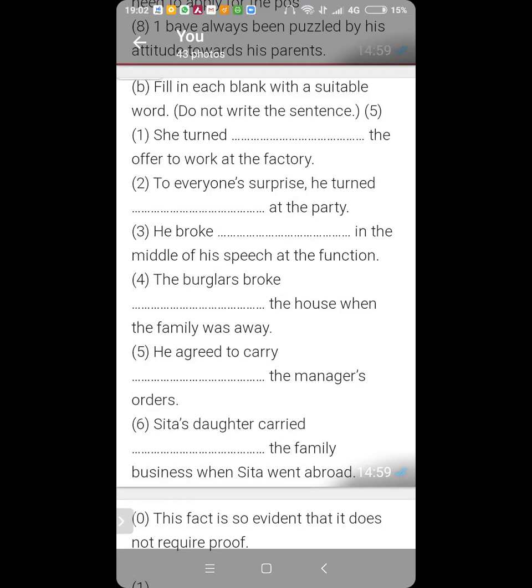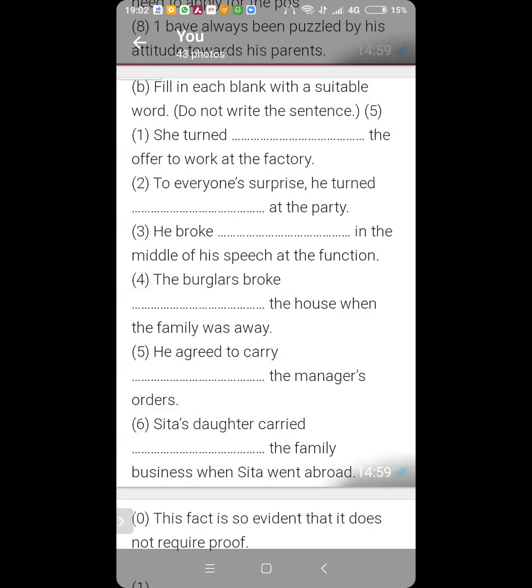And you cannot use turned from the party because the preposition at is coming after. So turned away at the party sounds totally wrong. So he turned up at the party. To turn up at some place, to appear at some place, to pay a visit, to turn up at the party. Clear? Kartik and Ansh? Yes?